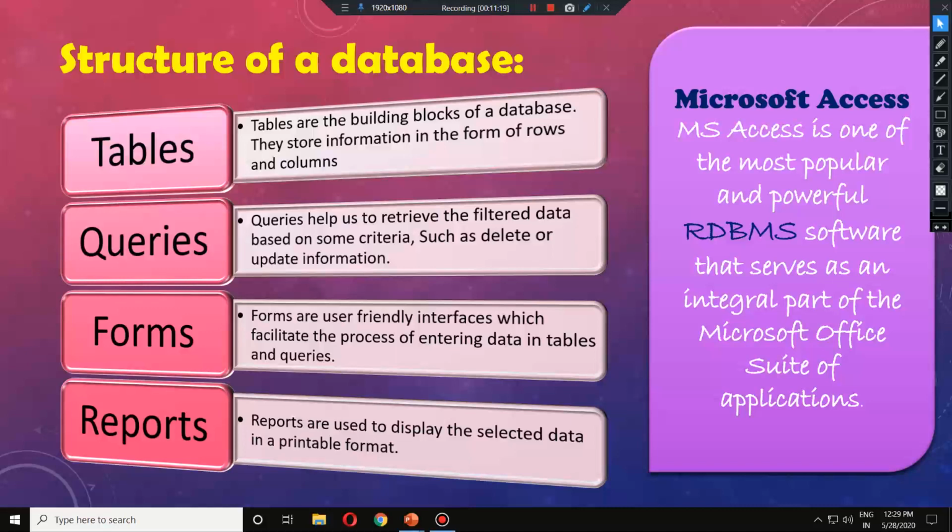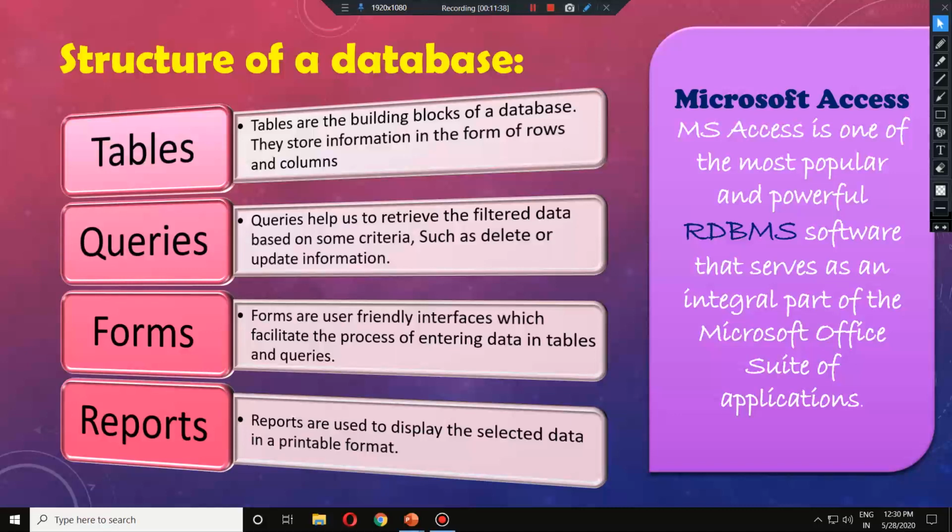the printout. We cannot take the printout of tables directly because, first of all, it is not possible, and if it is possible, it will not look good. It will look like a whole bunch of sheets, and then we have to find the record on our own using a lens or something. That will be very difficult for you.